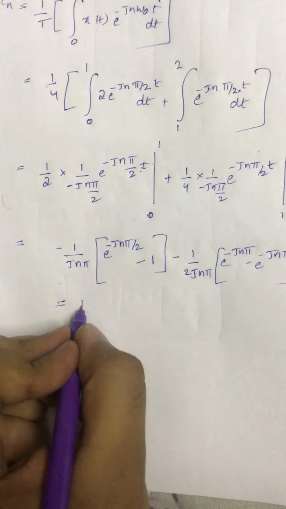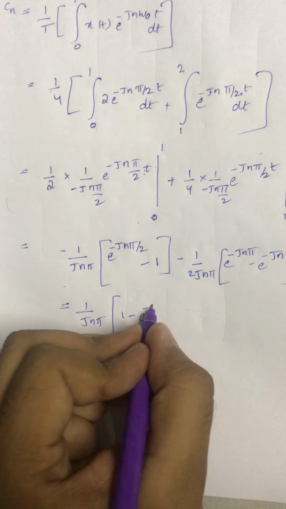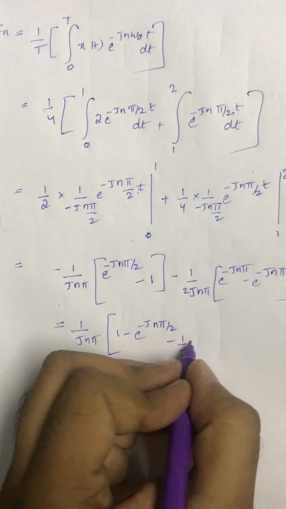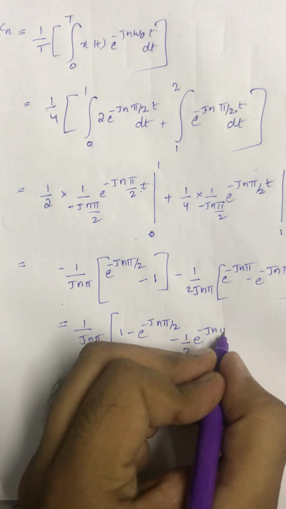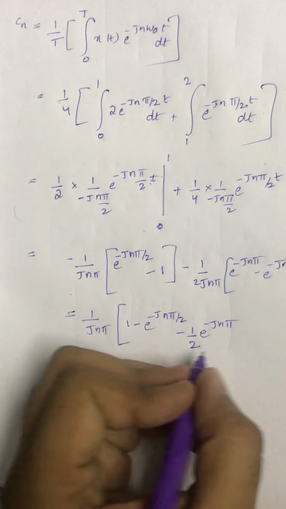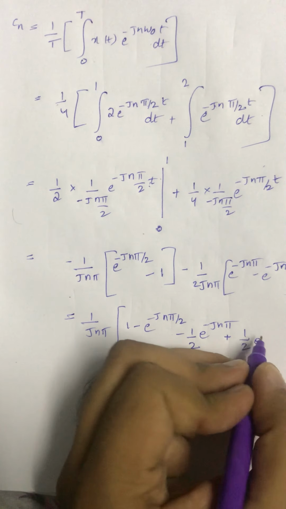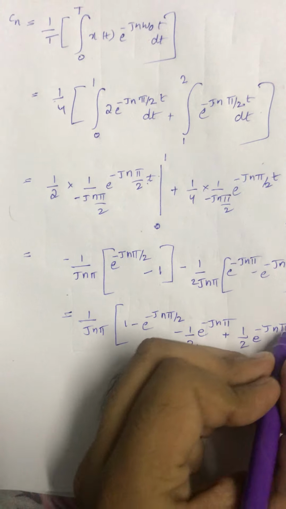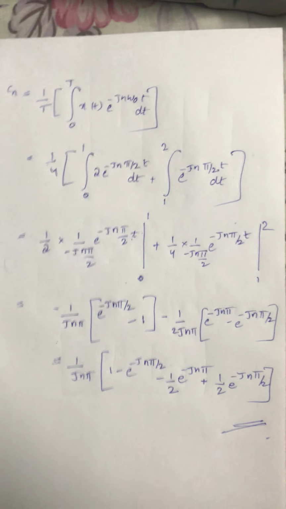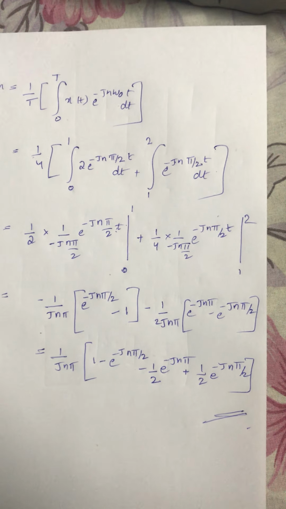So this is nothing but 1 by j n pi times 1 minus e power minus j n pi by 2 minus half e power minus j n pi plus 1 by 2 e power minus j n pi by 2. You can simplify this, or else you can leave it like this. So this is how you find the complex Fourier coefficients.